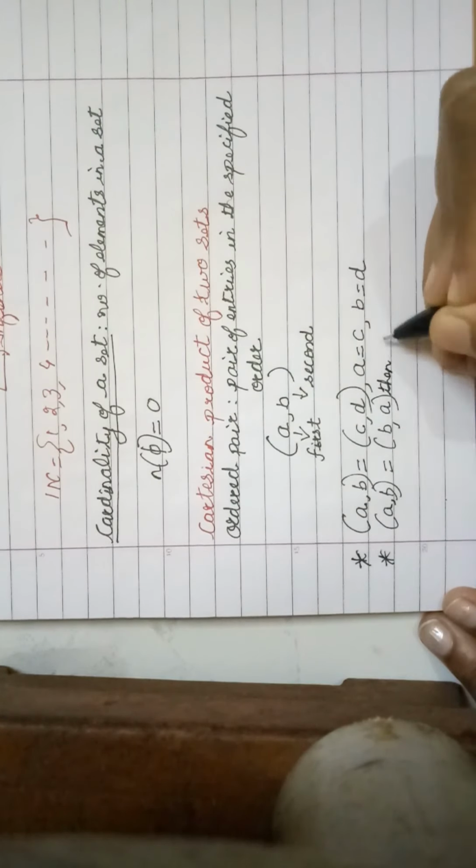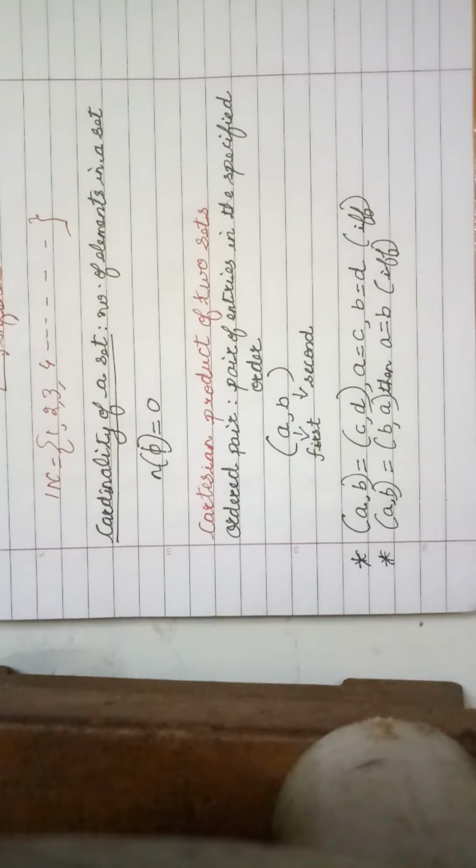A should be equal to B, then only (A, B) will be the same as (B, A). It is an if and only if condition. Both of them are very important. So it is if and only if, meaning the forward and backward implications are true. If A and C and B and D are the same, then (A, B) is the same as (C, D). And the second one says that if A is the same as B, then again the ordered pair has to be the same. So this is your ordered pair.